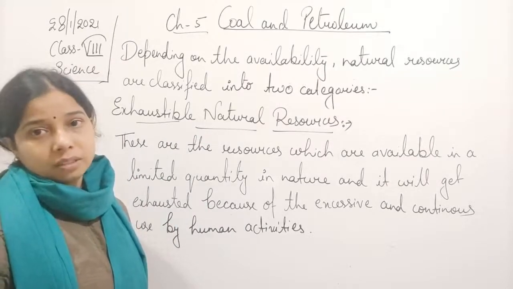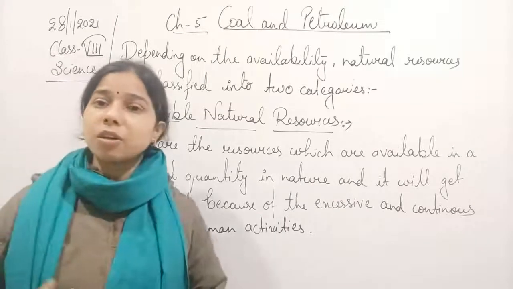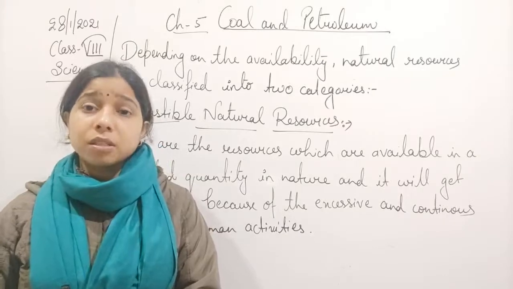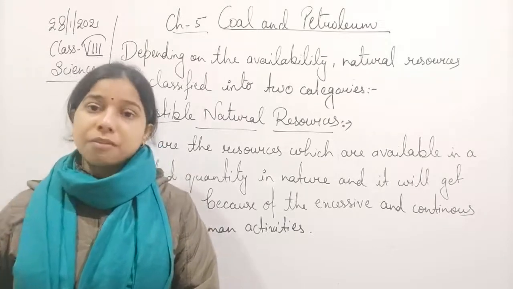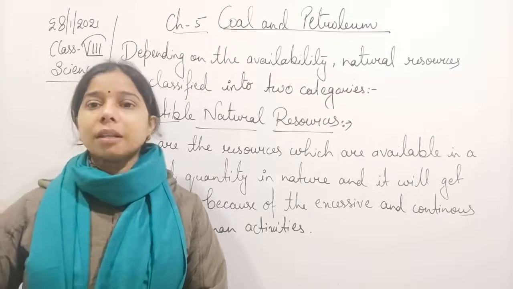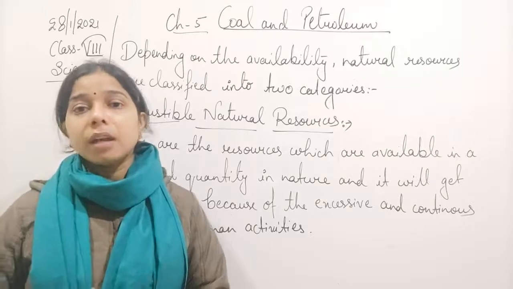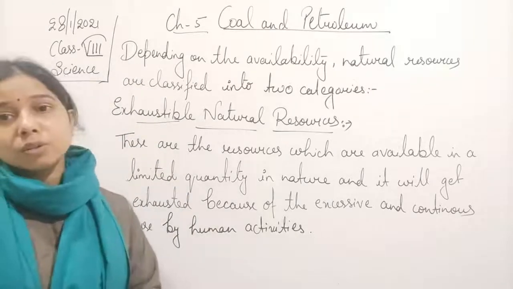So if a substance is already present in a limited quantity and you are using it continuously, in an excessive amount, ultimately its amount will slowly become less and less, and finally it will be finished. The same thing happens with exhaustible natural resources.